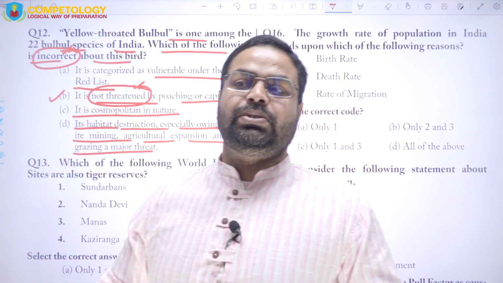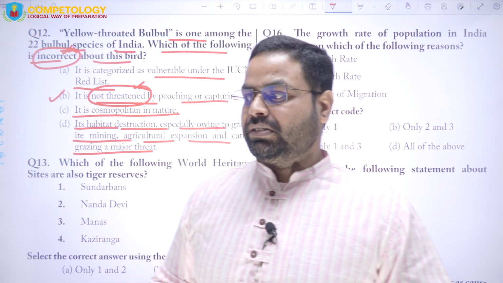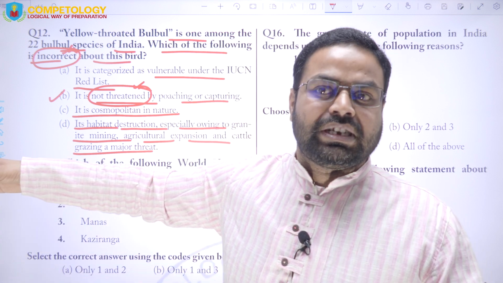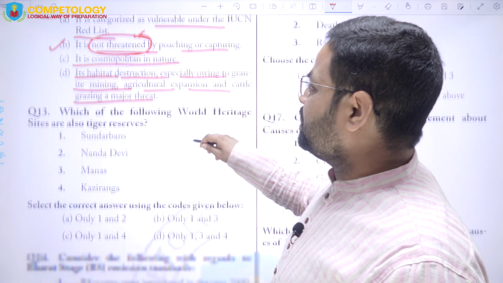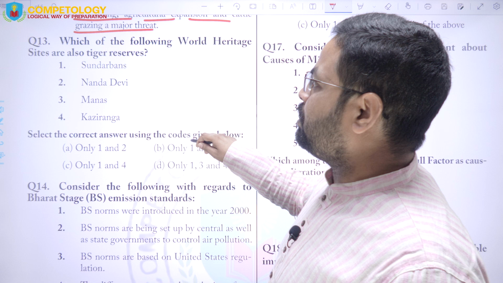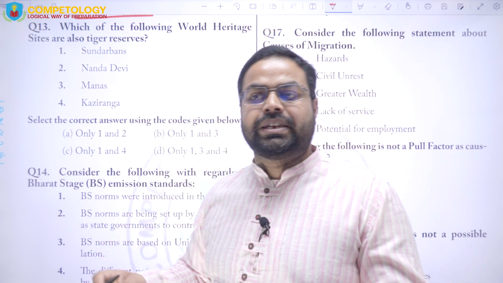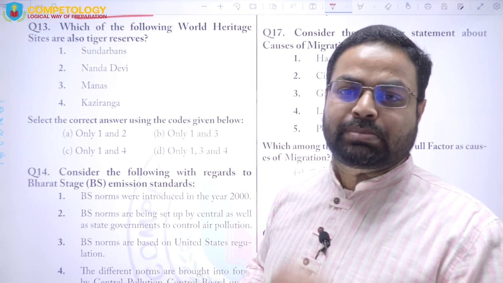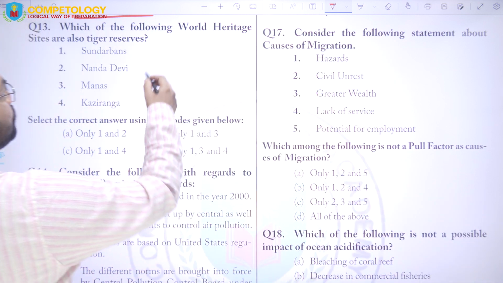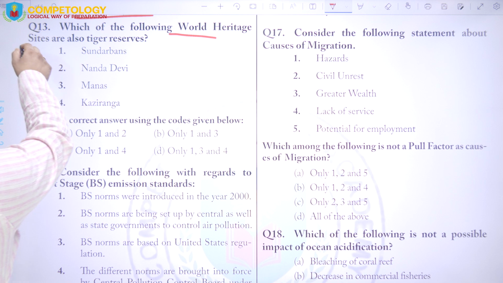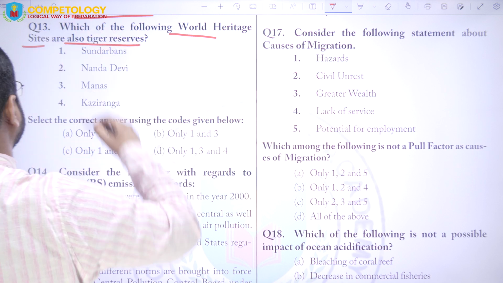So clearly you can understand that nobody talks about the stray dogs, whether they are threatened or not, right? So it is a common sense like question. Even if you don't know the answer, then by reading the statements you can understand what the answer should be, right? Next is, which of the following World Heritage Sites are also the tiger reserves?